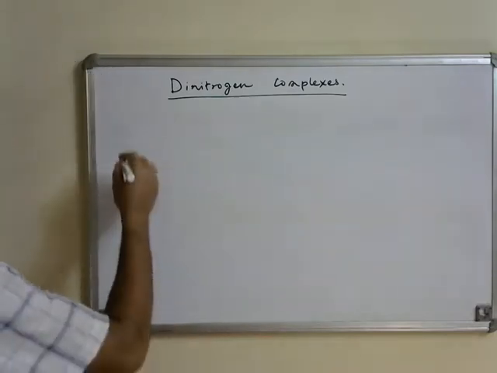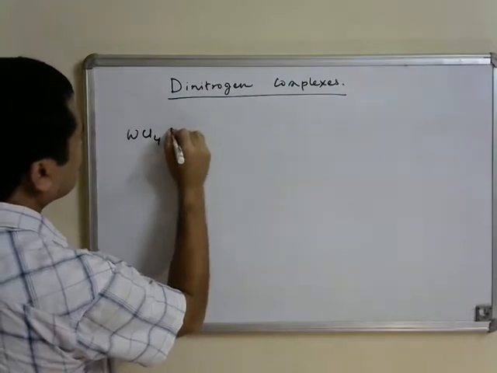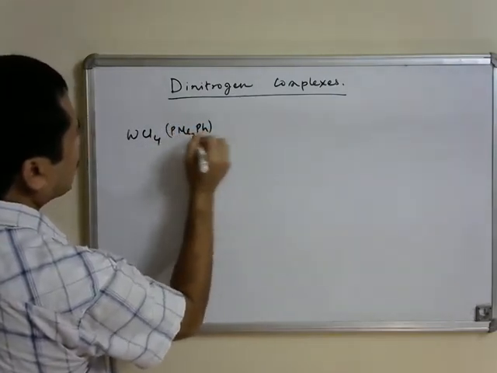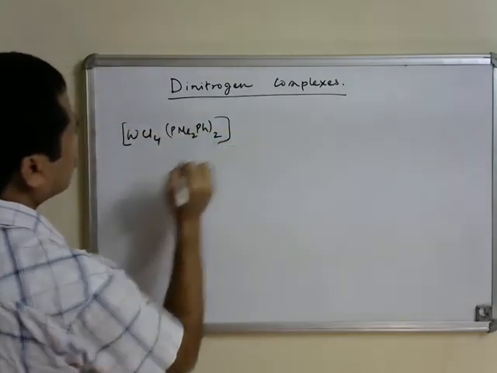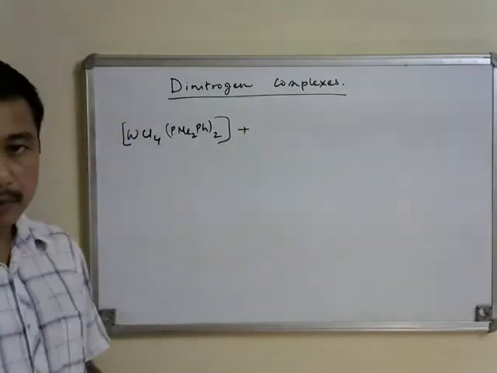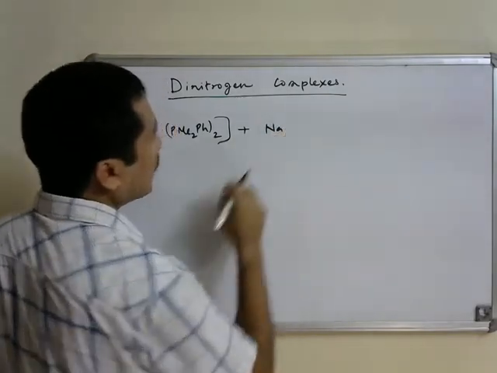That is, one starts with, let's say, a phosphine ligand complex, and one can reduce this compound by using alkali metals.